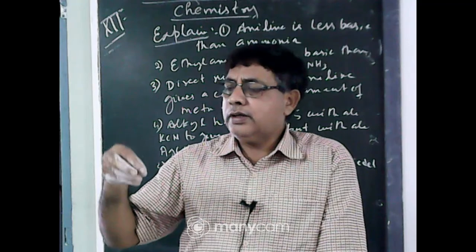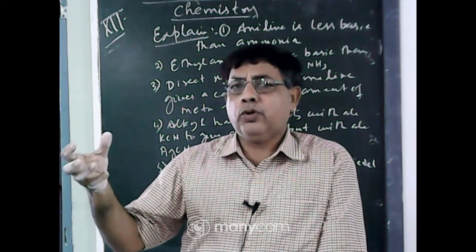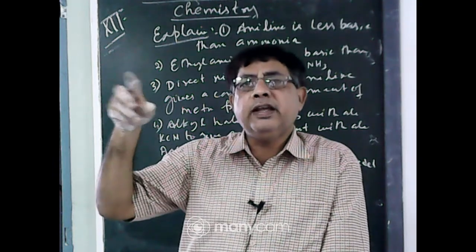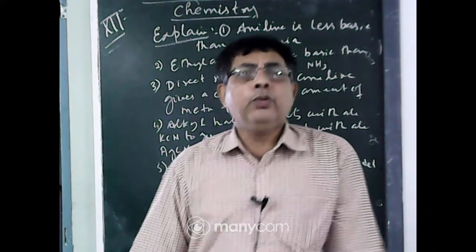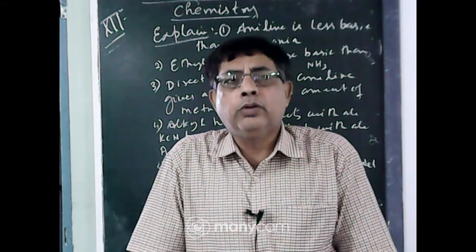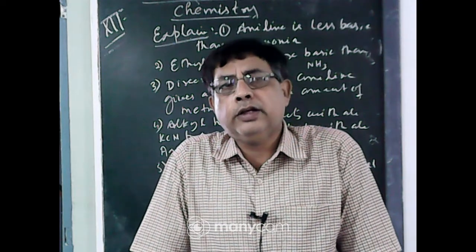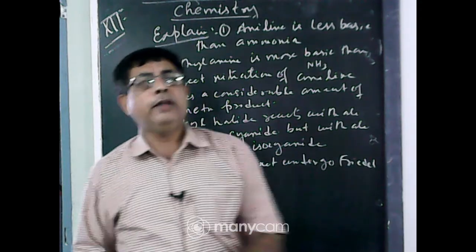You use concentrated nitric acid and sulfuric acid. The proton reacts with the NH2 group to form C6H5NH3 plus. This is known as the anilinium ion. Due to formation of the anilinium ion, which is a meta-directing group, a considerable amount of meta product is obtained.